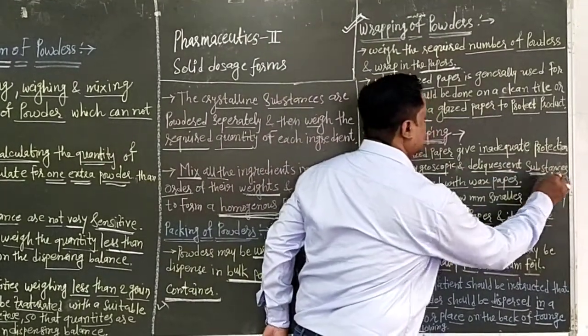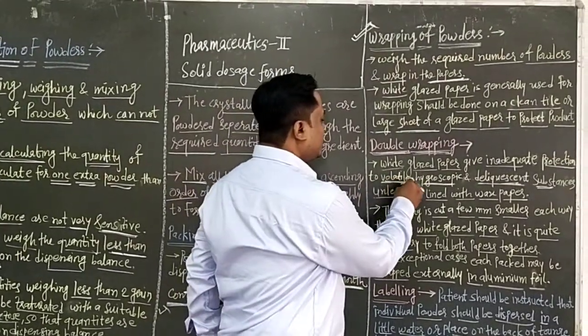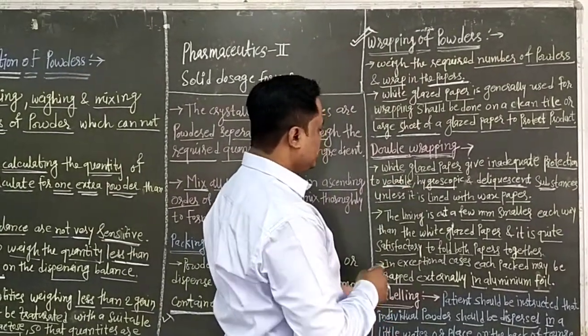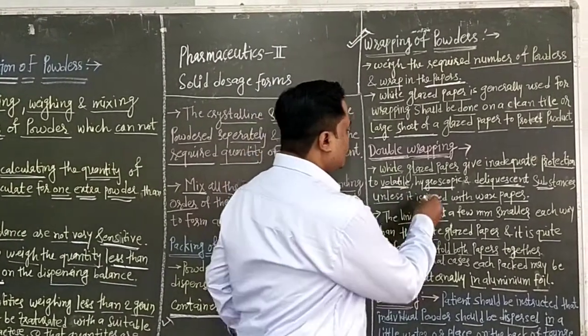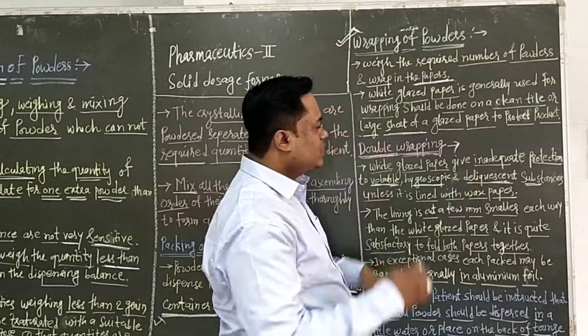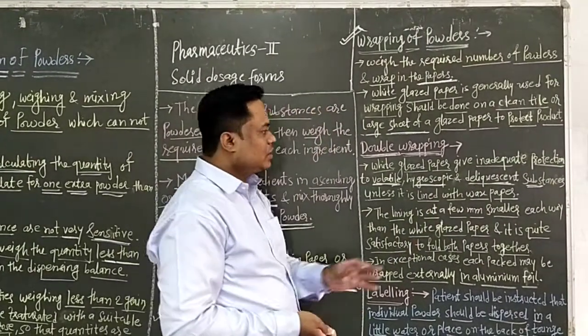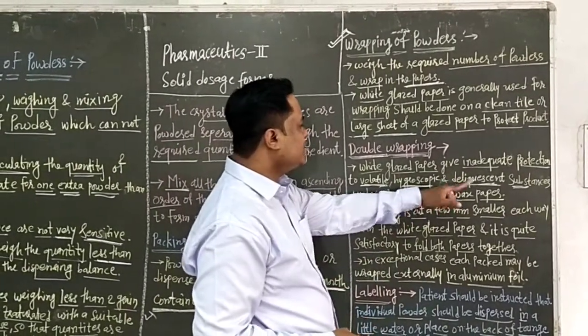Volatile means loss during the environmental conditions or increase in temperature. Then hygroscopic means absorb the moisture from atmosphere, and deliquescent means absorb the moisture to a great extent. The powder is changed into the liquid state. It is called deliquescent substances.